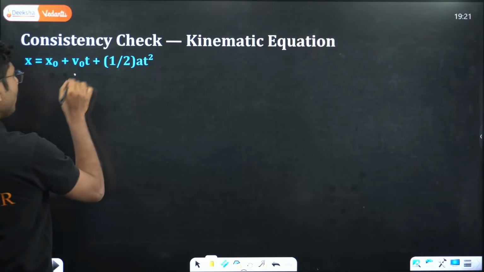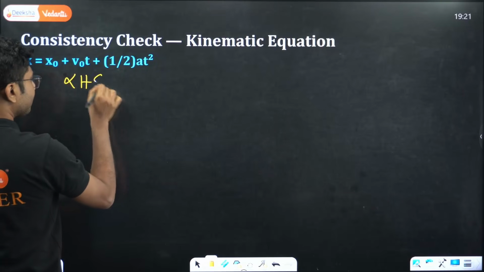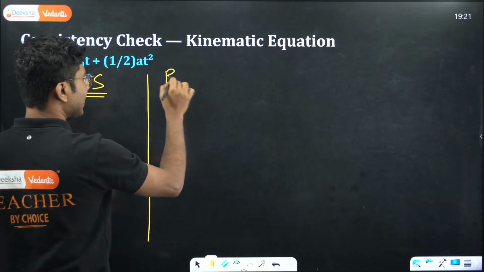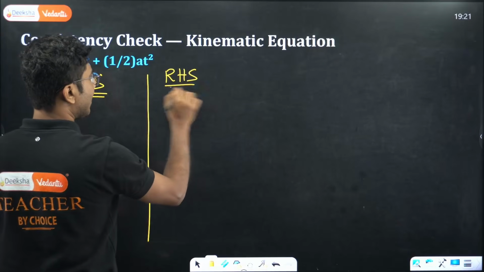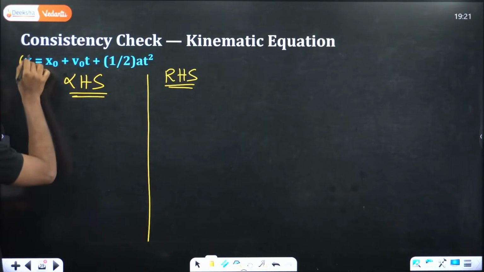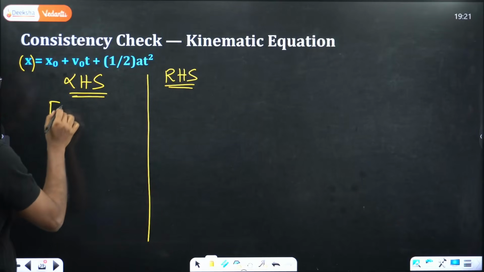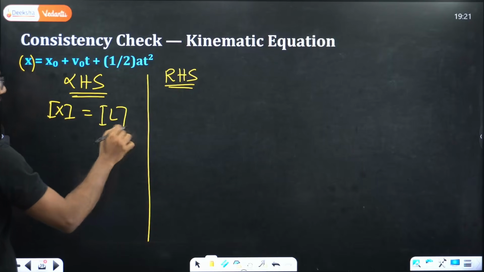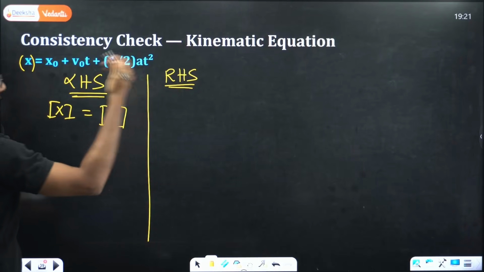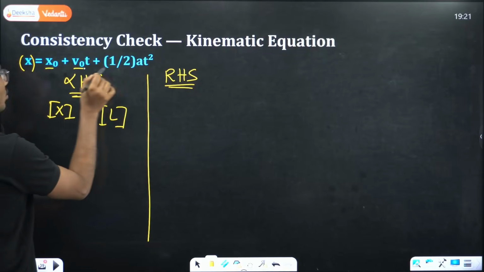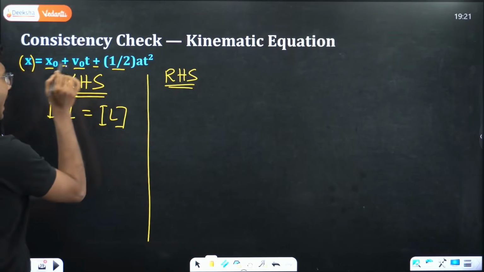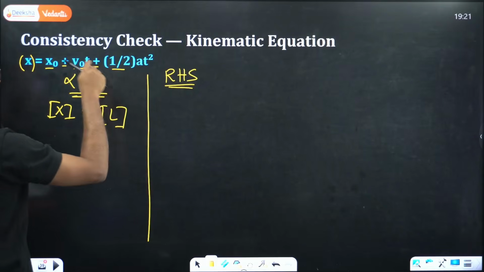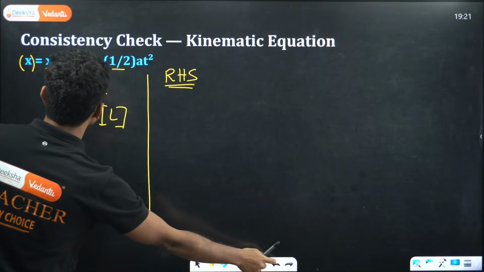We have to find the left hand side dimension, and then the right hand side dimension. On the left hand side, there is only one quantity, x. So the dimension of x is the dimension of length. Now on our right hand side, we have 1, 2, 3 quantities. They are all added with the plus symbol, so we need to check the dimensions of all three quantities individually.